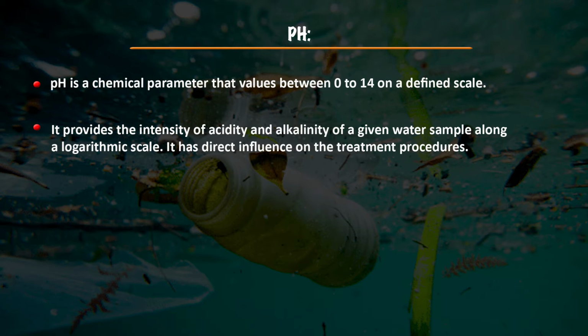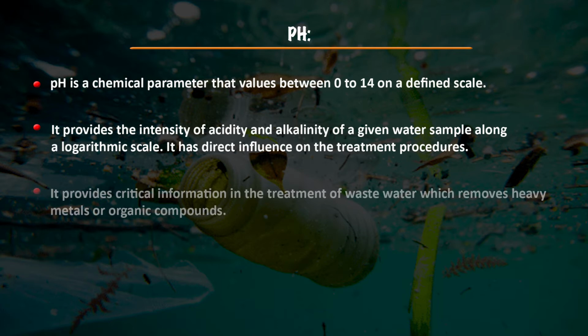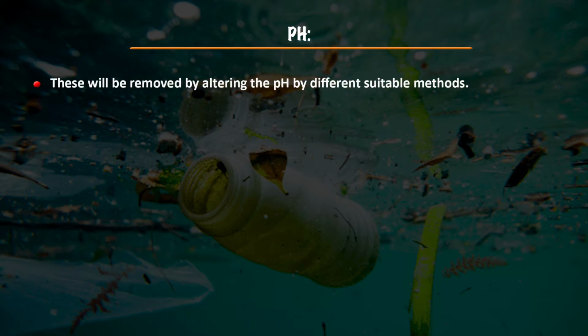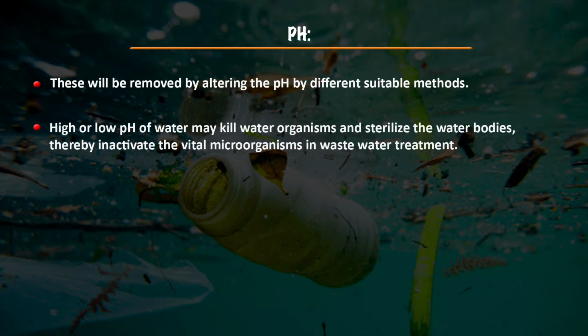So it has a direct influence on the treated procedures. So it provides critical information in the treatment of wastewater that removes heavy metals or organic compounds. So the effluents are the waste generated from the factories that contain heavy and toxic metals, also in dissolved form. They will be removed by altering the pH by different suitable methods. High or low pH of water can kill water organisms and also sterilize the water bodies, and so it results in inactivity of the vital organisms in wastewater treatment.